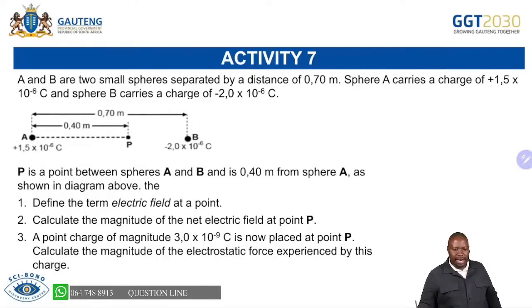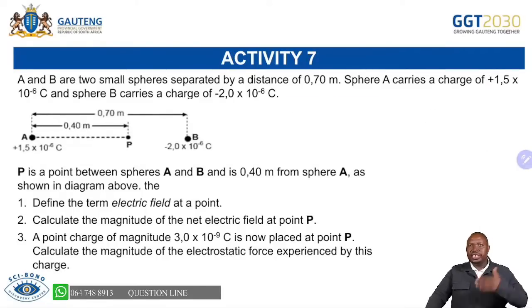Now, without wasting time, just to show you the type of questions that you are expecting: you are given two small spheres, A and B, separated by a distance of 0.7. Sphere A carries a charge of 1.5 times 10 to the power minus 6. Sphere B carries a charge of minus 2.